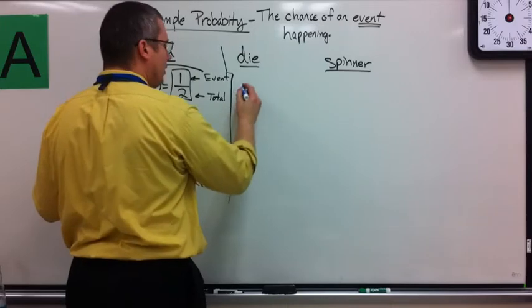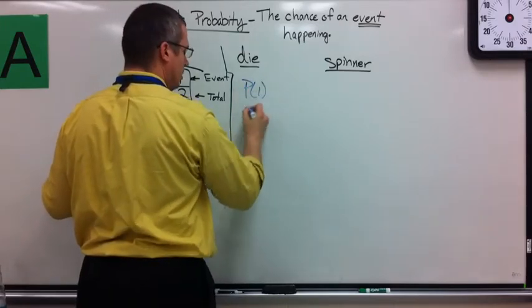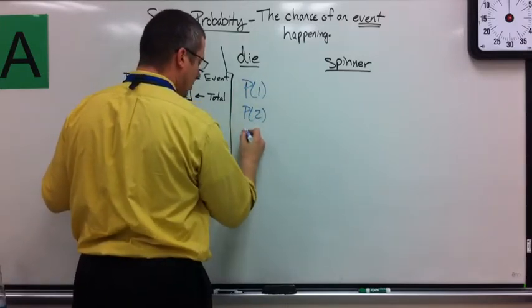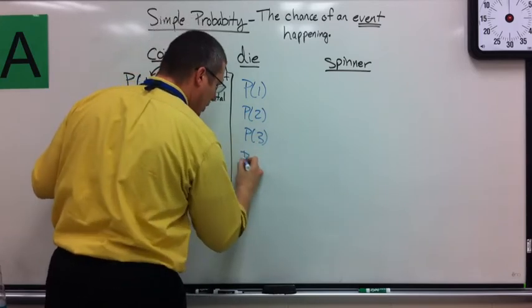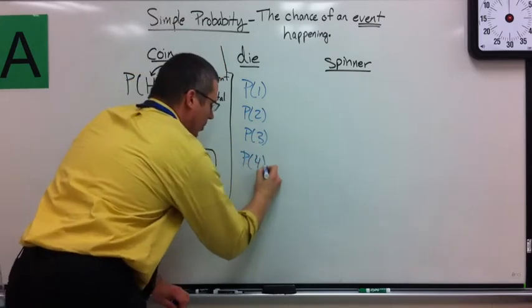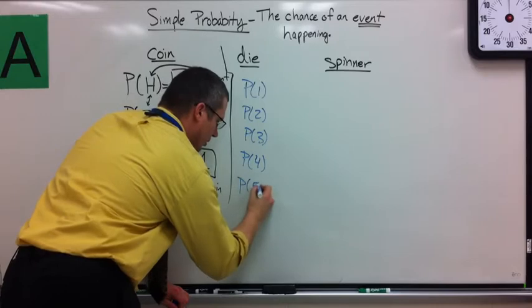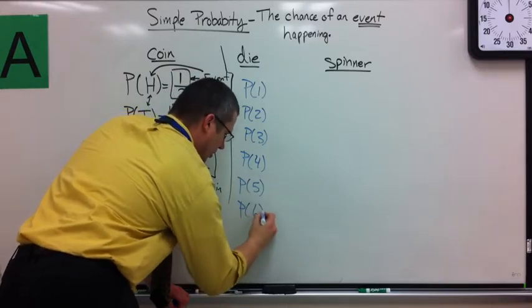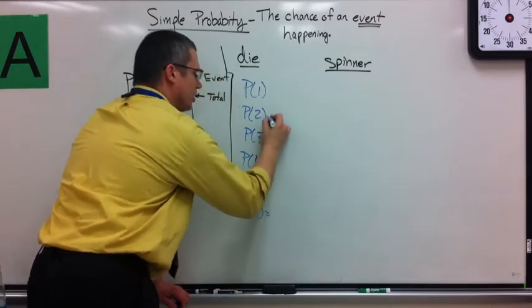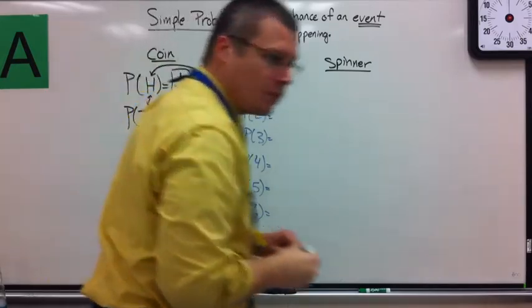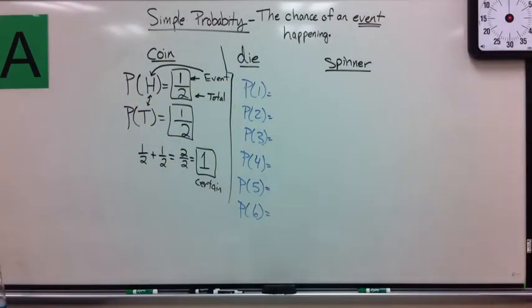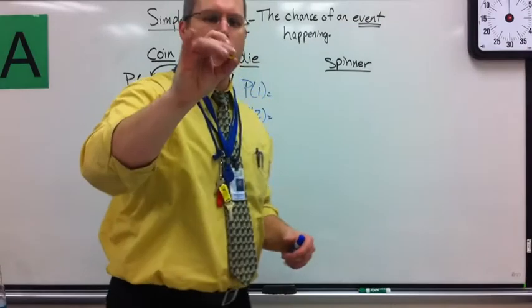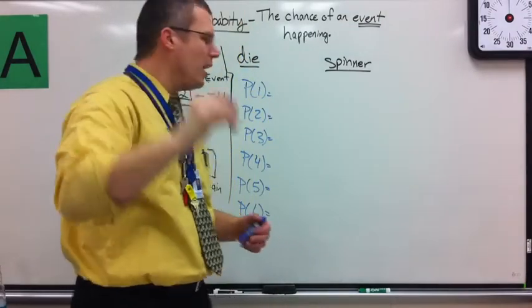Let's look at a die. So I'm listing out all the events that can happen on a die. Die or simple number cube, numbers 1 through 6, 6-sided.